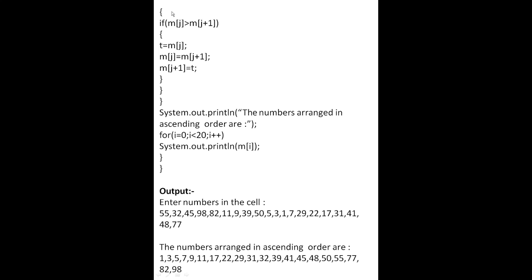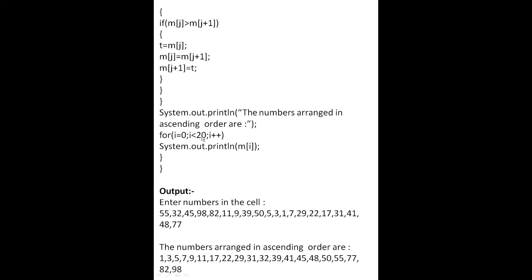Now we will write the condition: if m[j] is greater than m[j+1], then t is equal to m[j], m[j] is equal to m[j+1], and m[j+1] is equal to t. These are the three statements. One bracket closes here, one bracket will close here, and one bracket we have closed on the earlier page.